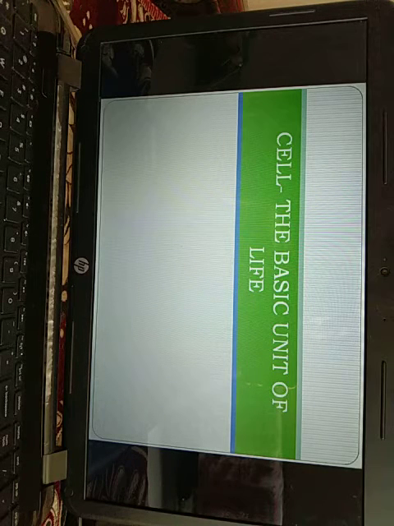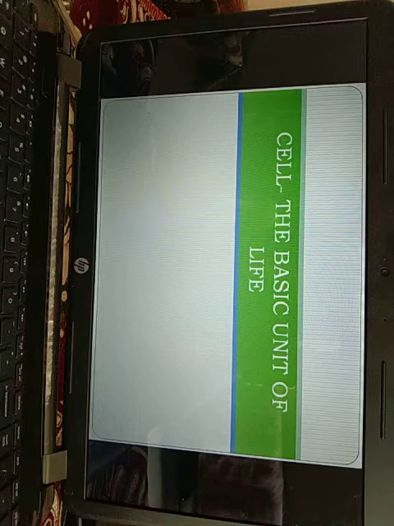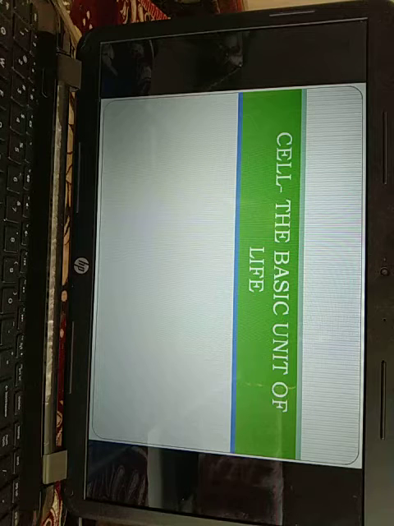So dear children, we have completed the lesson on photosynthesis and respiration in plants. Today we are going to start another unit, that is, Cell: The Basic Unit of Life. In this lesson we are going to discuss various parts of the cell, various types of cells, and the organization of the cell organelles. So what is a cell?